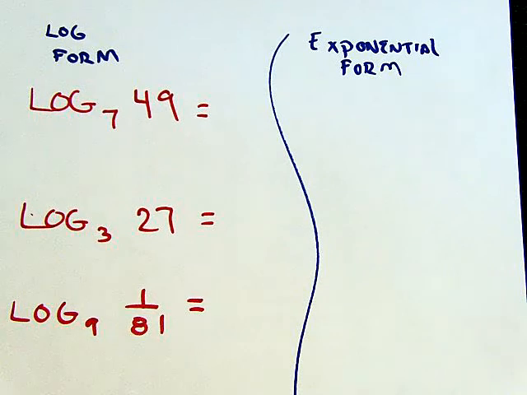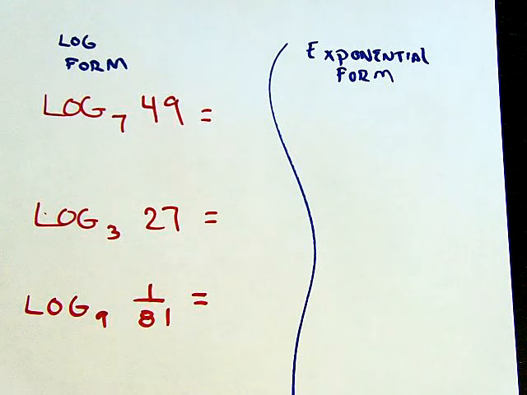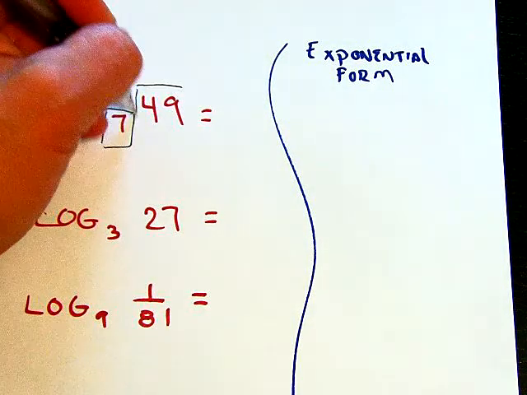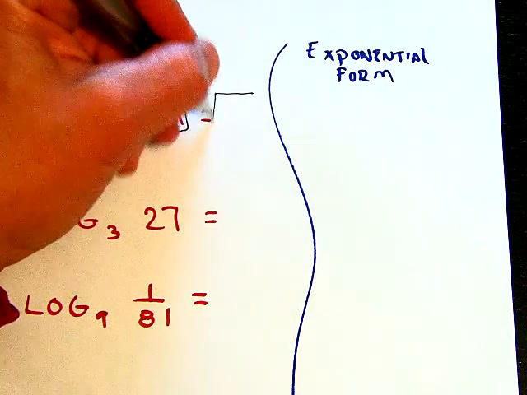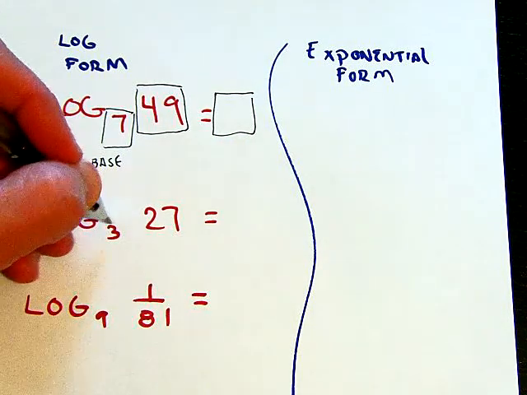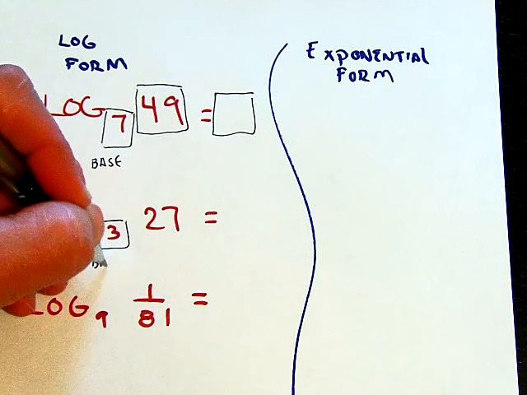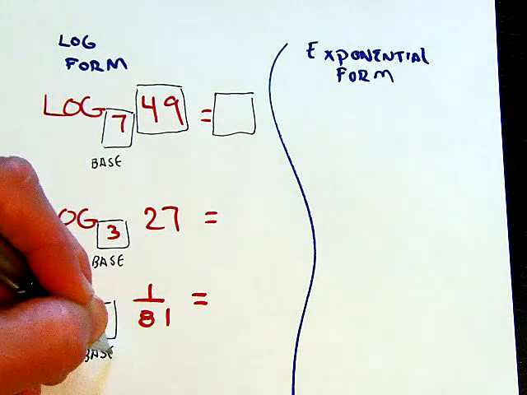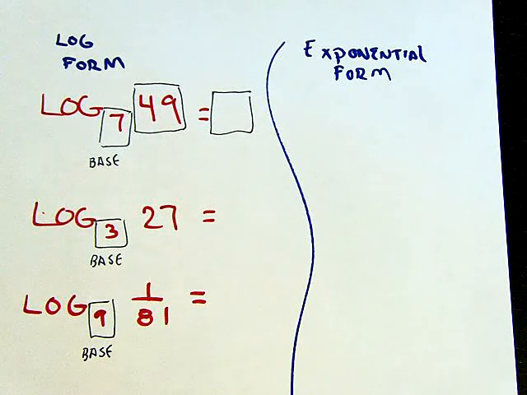Okay, so log form is going to have 3 spots when you fill in those blanks. It's going to have the number here at the base, it's going to have your argument number, and it's going to have whatever it equals. So remember, the number down here is going to be considered the base. We have 3 examples there: one with base 7, one with base 3, one with base 9.